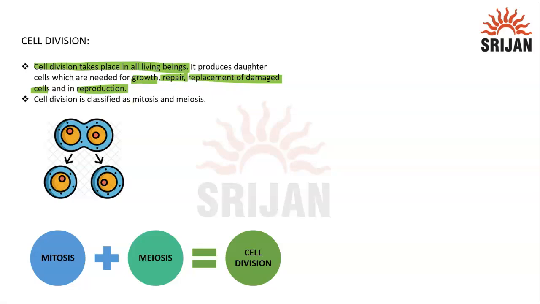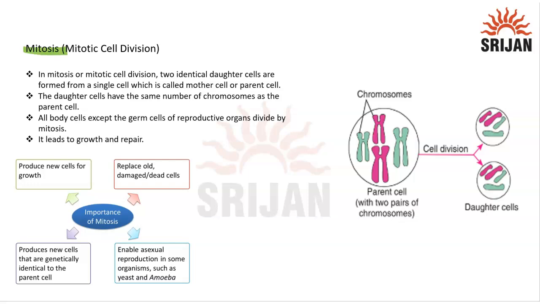There are two types of cell division. One is mitosis, another one is meiosis. These are two forms of cell division. Now coming to mitosis. Mitosis is the equational division. Why is it called equational division? From a single cell, two daughter cells will be formed and the chromosome number will remain the same in both cases. In generation 1, it will be the same. In generation 2, it will also be the same.